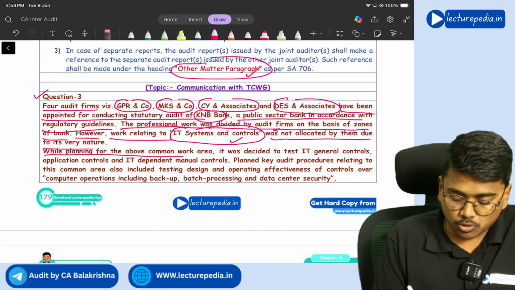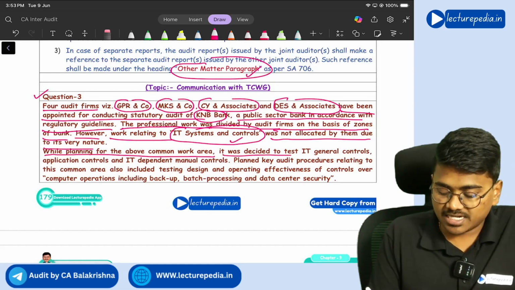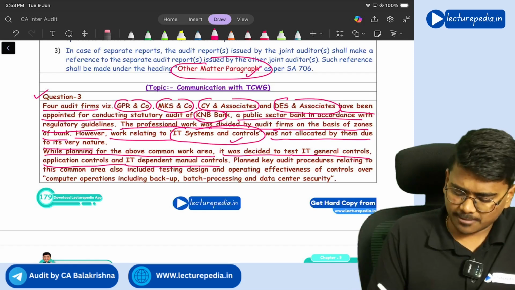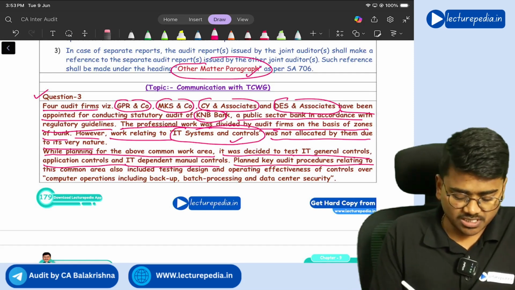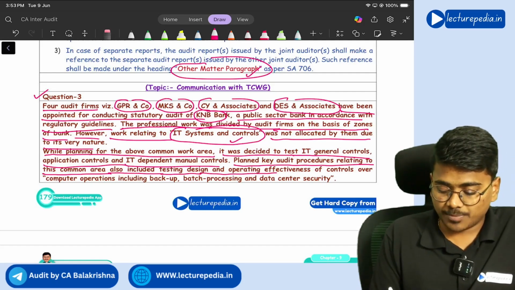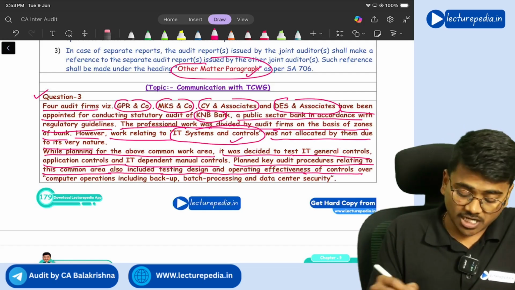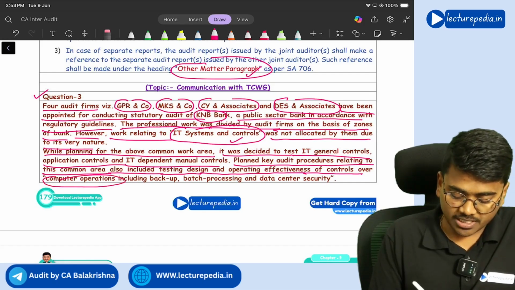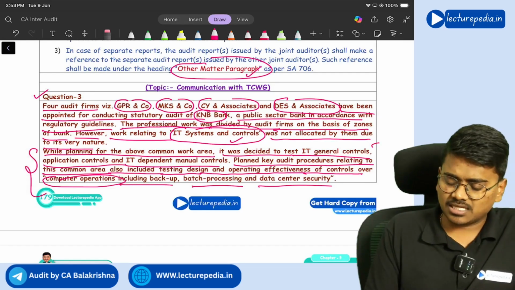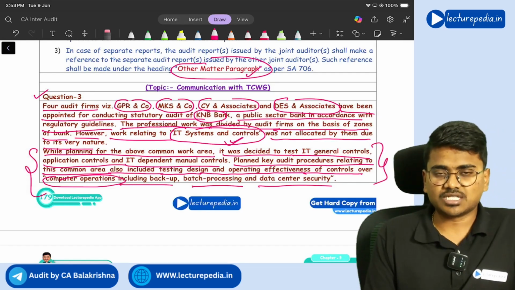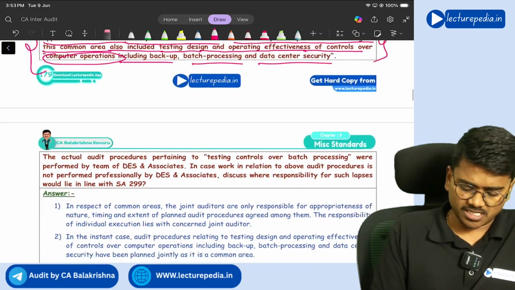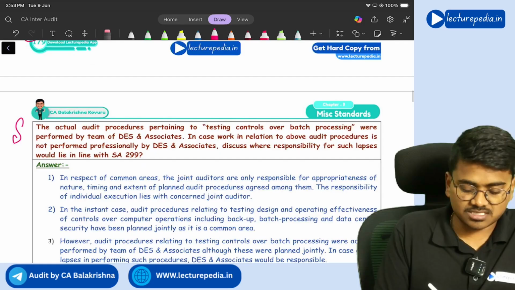While planning for the above common work area, it was decided to test IT general controls, application controls, and IT dependent manual controls. Planned key audit procedures relating to this common area also included testing the design and operating effectiveness of controls over computer operations, including backup, batch processing, and data center security. Basically, they are saying testing of IT systems and controls include performing all these procedures on all these items. Okay, that is irrelevant basically. Now the actual question starts here.